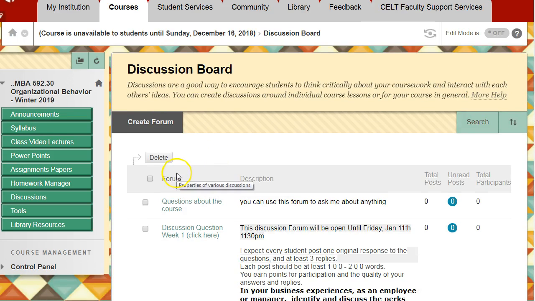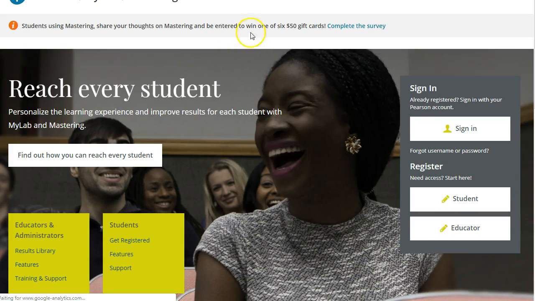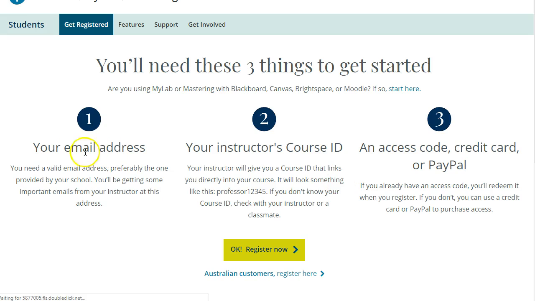Okay, so the last element I haven't talked about yet is the homework manager. So if you click this button, it's going to port you over to the homework manager. And this is where you're going to register as a student. So you're going to click on here. And then once it opens up, you're going to need your email address and your instructor's course ID, which I outlined in the syllabus and on the announcements. And then you're going to click here to register.